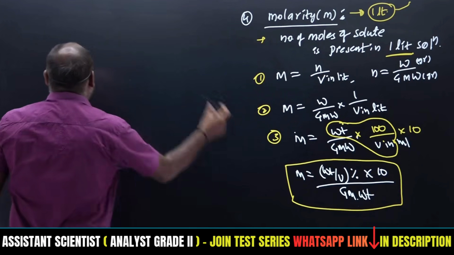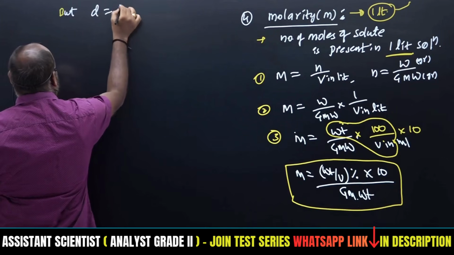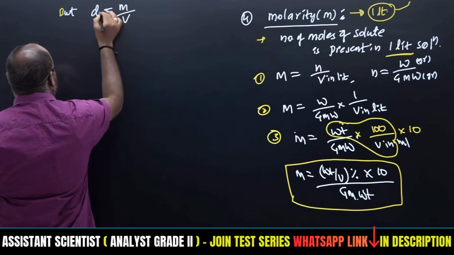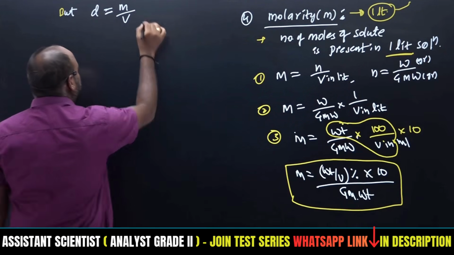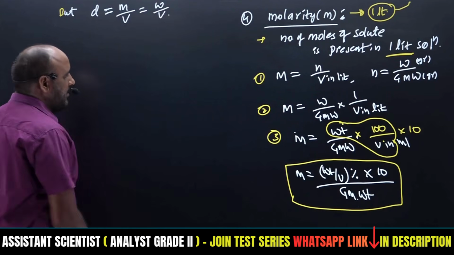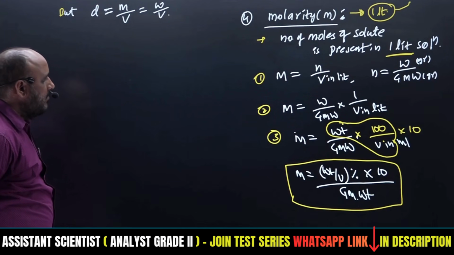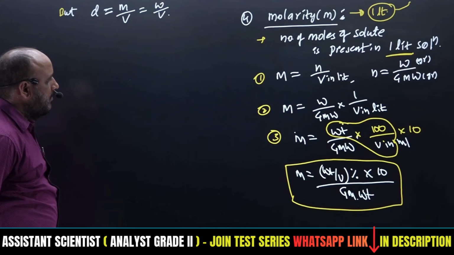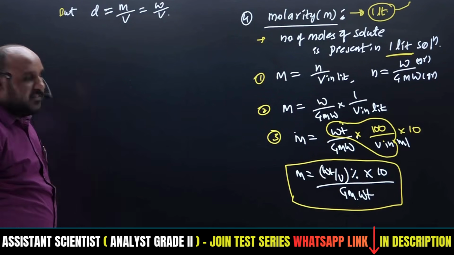But in addition to this, density is known. Density is mass by volume, so density is equal to mass by volume. Mass means weight.